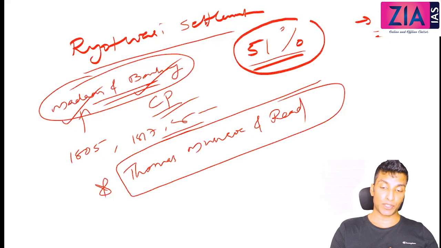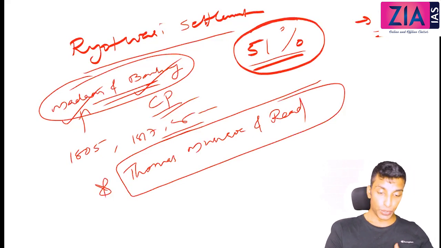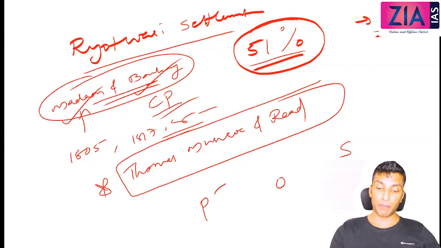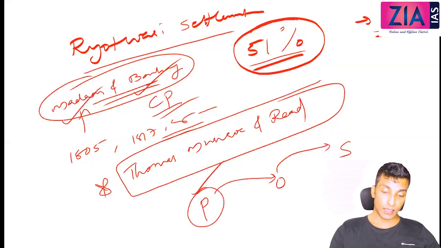So 51%. Here the system is like this: no zamindar, no intermediary. The peasant comes into contact with the state directly through an official. The peasant pays the official, and the official pays the state. Ownership is actually given to the peasant, so the peasant is considered the owner of the land. The peasant is incentivized: as long as you pay the tax, you will be the owner of the land.